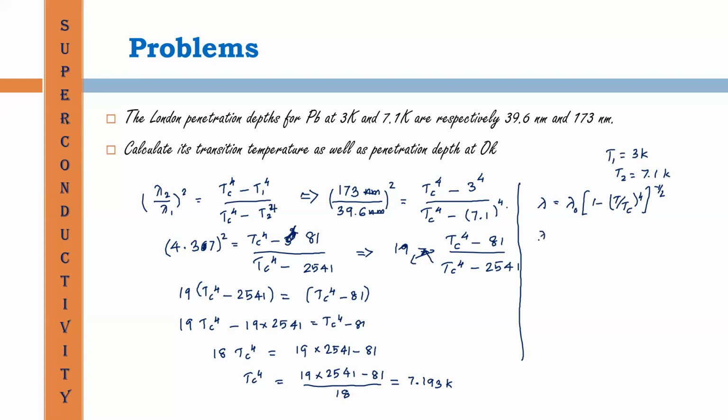Or we can write the expression as lambda 0 is equal to lambda into 1 minus T by Tc whole raised to 4, raised to half. Then substitute lambda 1, T1 and Tc here.